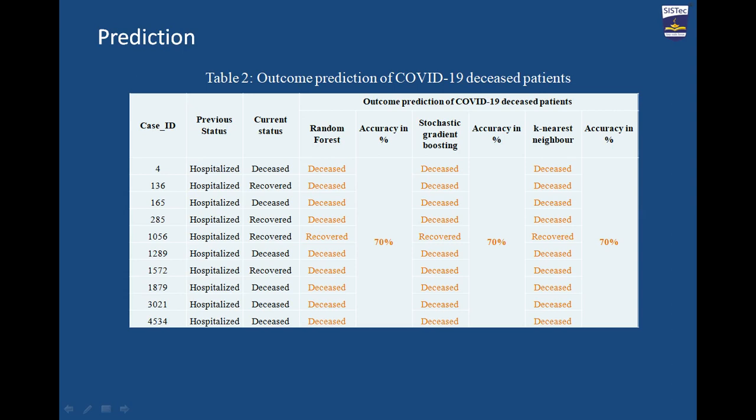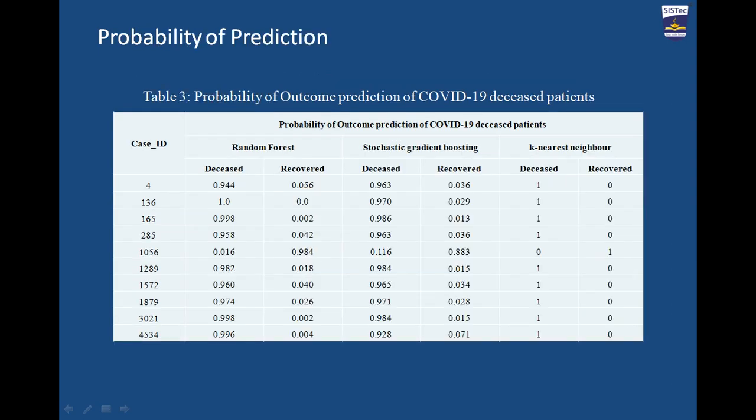A few days back I got the actual or current status of these patients, and when I compared our result with this current status, I found that for almost all the techniques we had 70% accuracy in predicting the actual status of these patient IDs. This is the probability of decision making shown in the table.